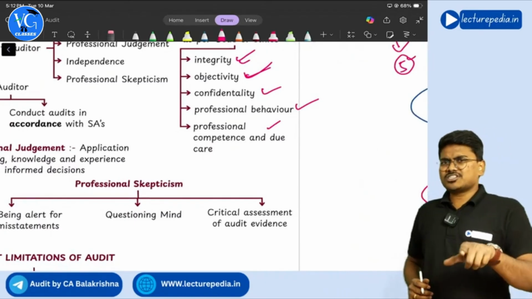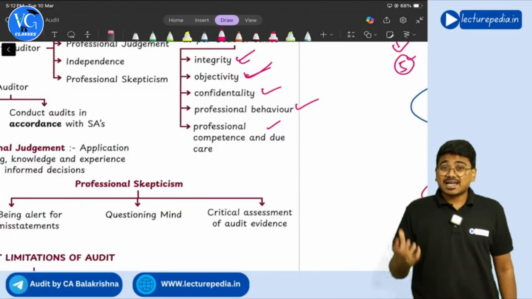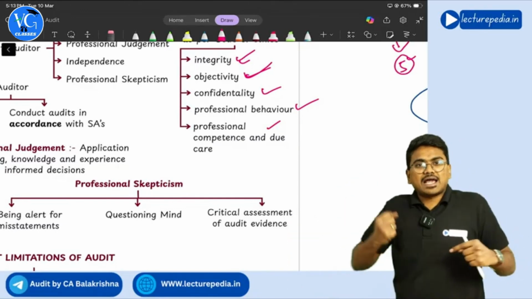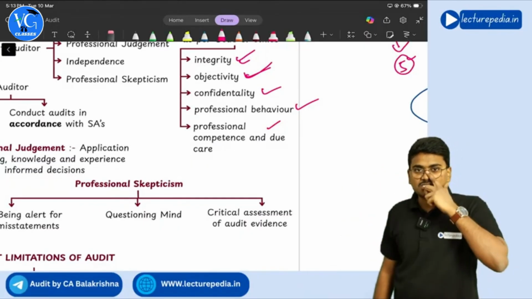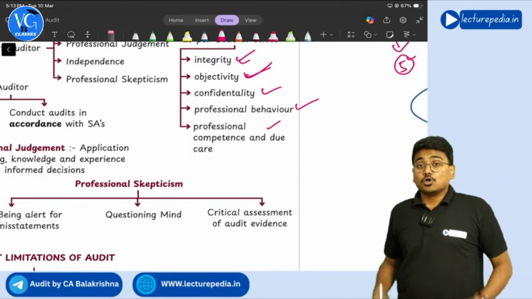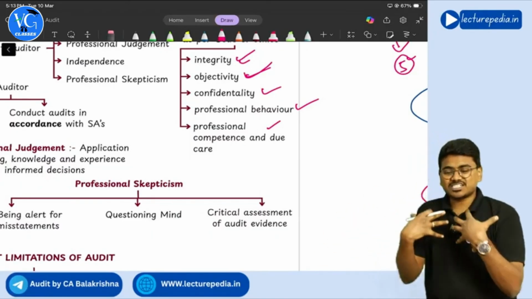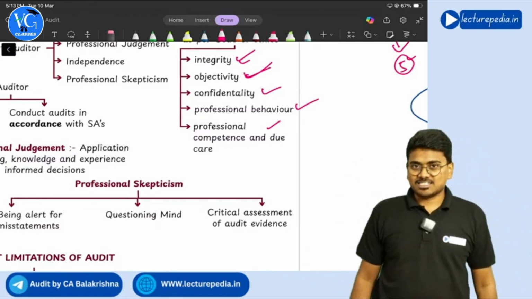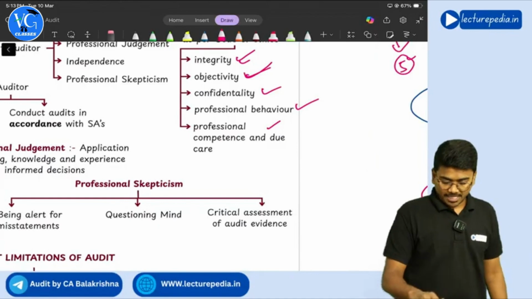And of course, the final one, professional competence. What is meant by professional competence? Competence means nothing but capability. Only if you have knowledge to do a particular work, you should accept it. Say a company has come to you asking you to do the audit of financial statements, but you don't have any knowledge about how to do the audit, then you should not accept that engagement. That is known as professional competence and due care. Only if you are professionally competent and capable to do that work, you should accept it. Otherwise you should not accept it. Getting it? So these are the five fundamental principles which the auditor should comply with.